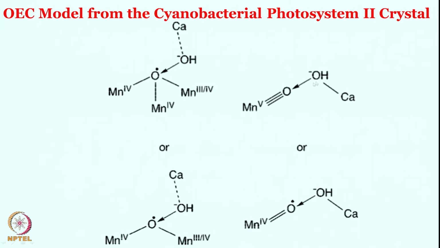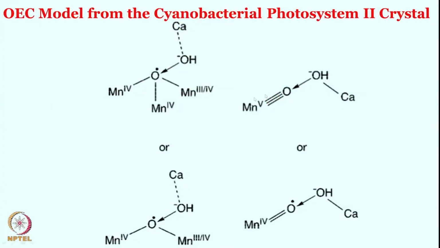So, this is the most critical bond we are looking for, because water to oxygen formation would require not the breaking of the bond, but the formation of the bond, and this is where perhaps that oxygen bond formation is happening. This is the terminal manganese 5 oxo species we are talking about. We will come back to that in a moment, but it could also be the bridging oxo, that bridges between the 3 manganese center, which can also possibly form the oxygen bond. These are the structures, or of course different orientations would be possible.